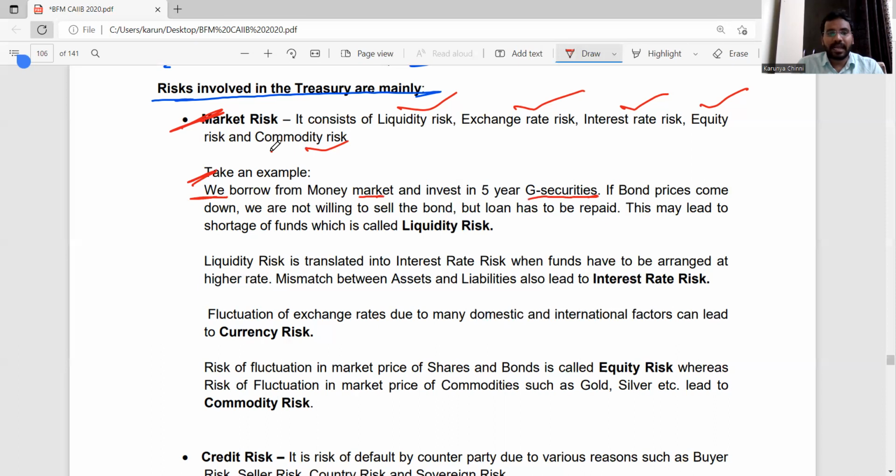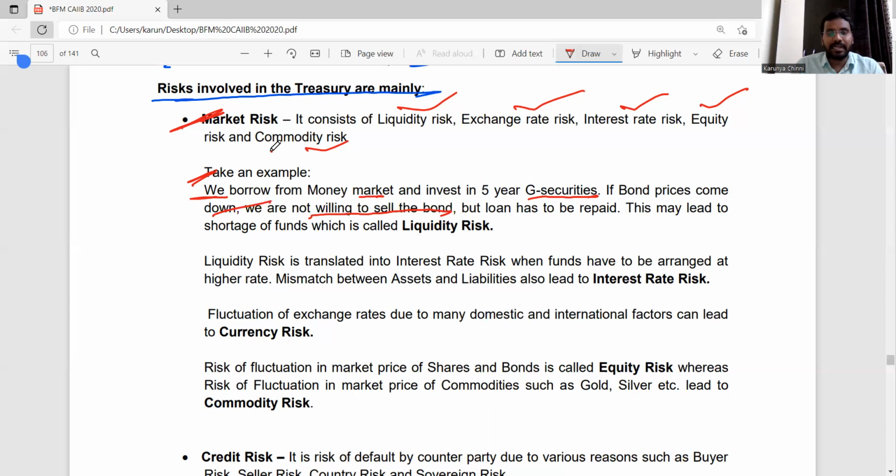If bond prices come down, we can't sell the bond, as we invested in a 5-year government security bond. Suppose we invested in the share market. If prices are coming down, like in COVID time when share prices were very low, no one sold those shares. Why? No one sells at a loss.